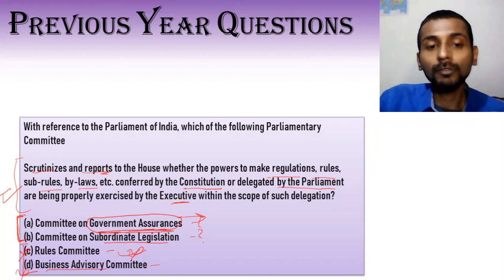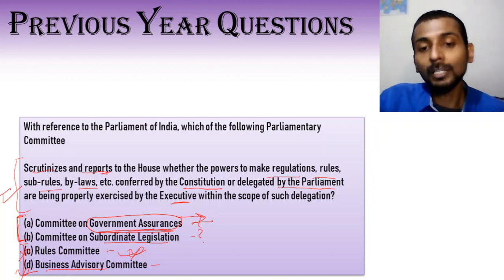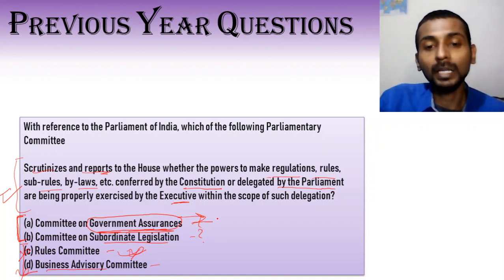So the function of the Committee on Government Assurances is that it reports to the House, say if a minister has assured or promised the House that said action will be taken, what was assured and whether it has been done or not. Obviously you cannot arrive at the exact function, but you can understand what it relates to by the name of the committee, and hence by that logic, option A is also incorrect.